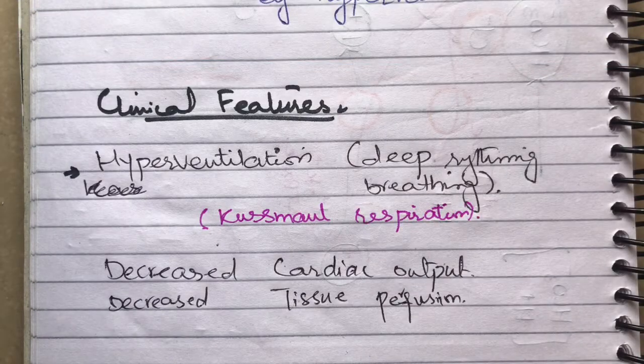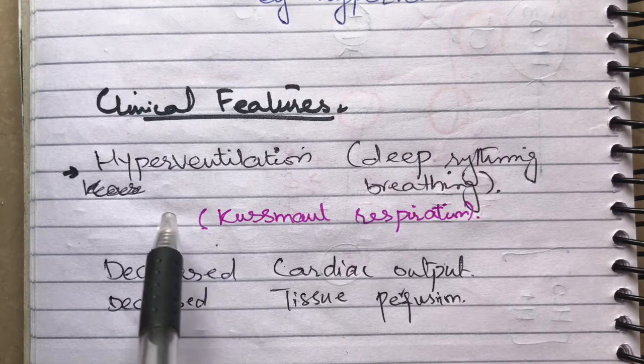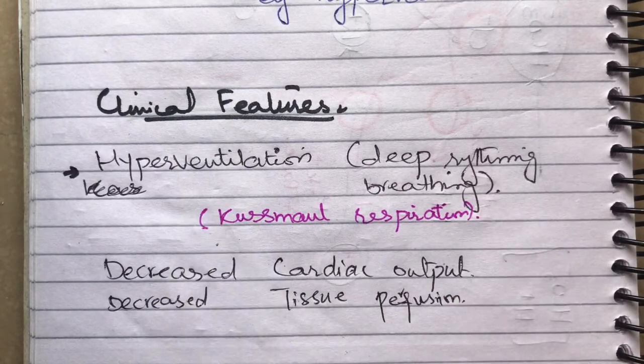Discussing the clinical features of metabolic acidosis, we have just read before that a patient with metabolic acidosis has an increased partial pressure of carbon dioxide. When the partial pressure of carbon dioxide rises in our body, how is it compensated by the body? It is compensated by hyperventilation, that is, the patient starts to take deep and short breaths. When the patient starts to take short and deep breaths, the partial pressure of carbon dioxide should be compensated in order to counter the decreasing pH of the blood. So the clinical feature will be hyperventilation, deep rhythmic breathing, which is also known as Kussmaul respiration.